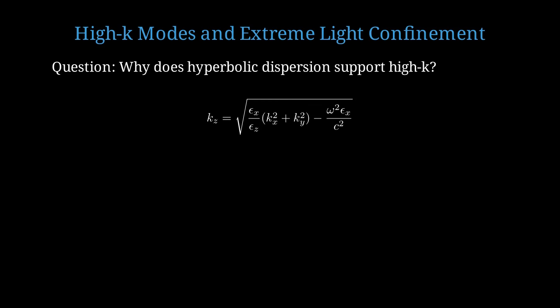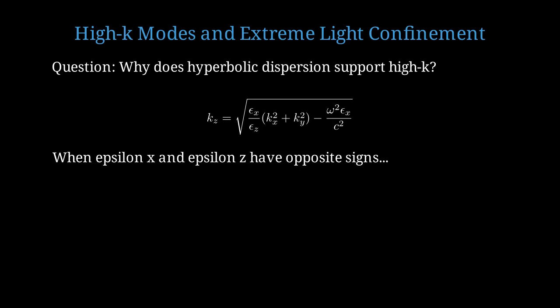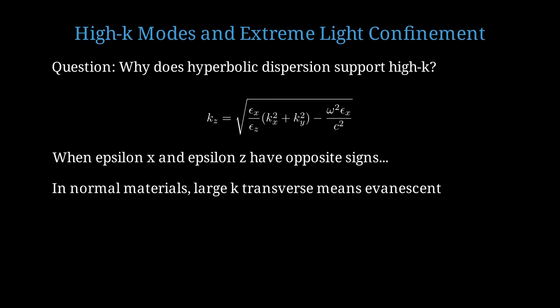From the dispersion relation, we can solve for kz. It equals the square root of epsilon x over epsilon z times kx squared plus ky squared minus omega squared epsilon x over c squared. When epsilon x and epsilon z have opposite signs, the ratio is negative. This means as k transverse increases, kz can still remain real and propagating. In normal materials with positive permittivity, large transverse wave vectors lead to imaginary kz. The wave becomes evanescent and cannot propagate. But not in hyperbolic materials.